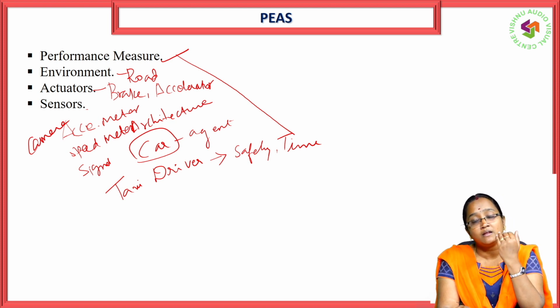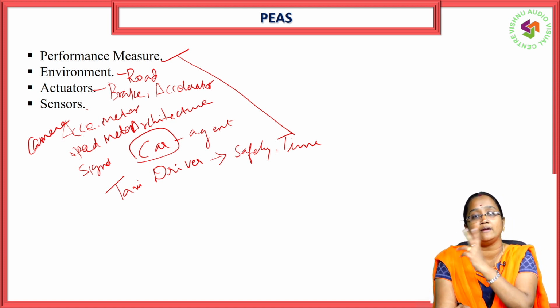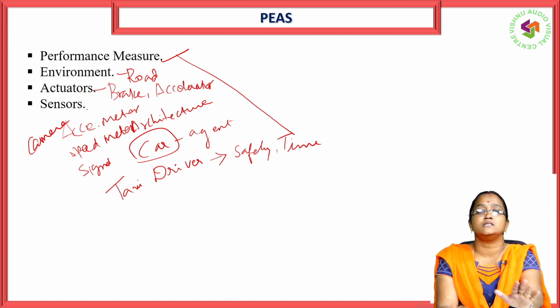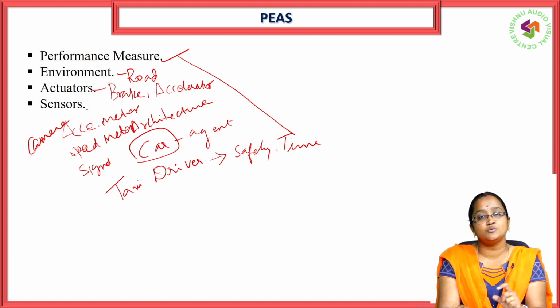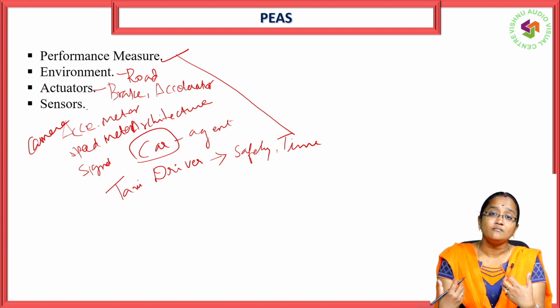Environment means in which environment the agent is going to work. Next is actuator. Actuator means how, or through which, the action is performed. Next, sensor. Sensor is that through which the agent is receiving the information. So that is called sensor.